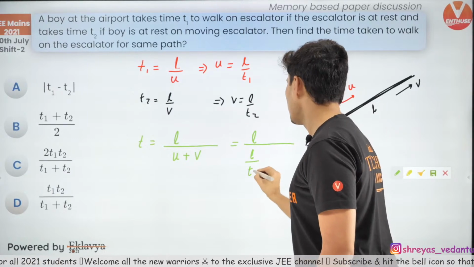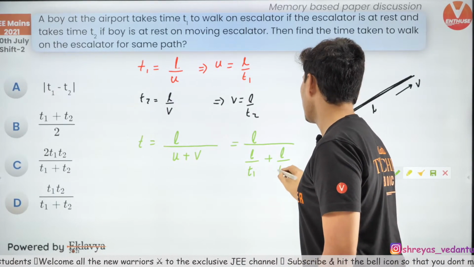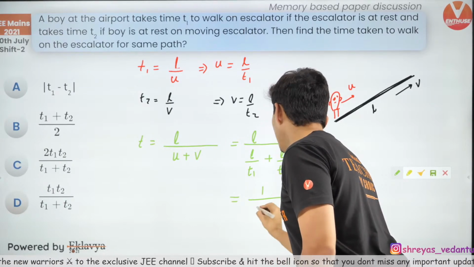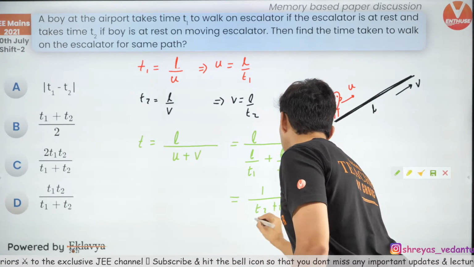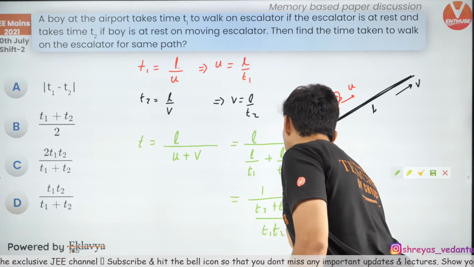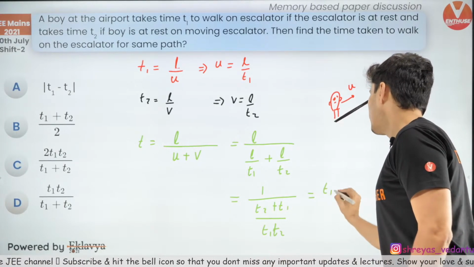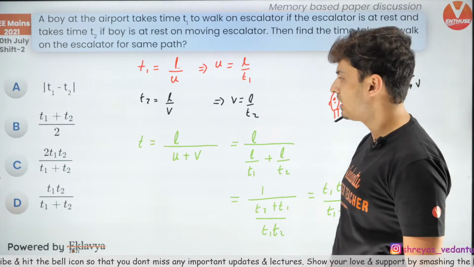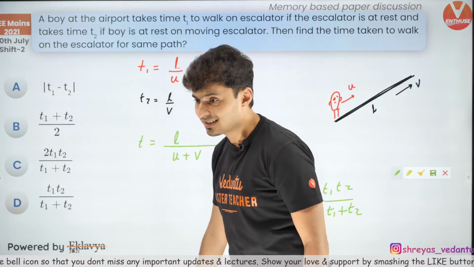L by T1, and this is L by T2. L goes, so you will have 1 upon T2 plus T1 by T1 T2, taking LCM. So this will become T1 T2 by T1 plus T2. That's the answer. So that should be option D, guys.